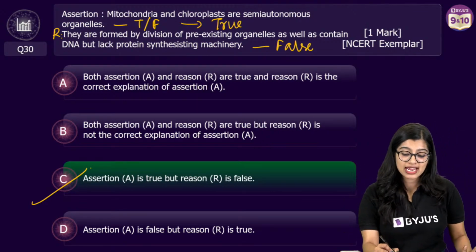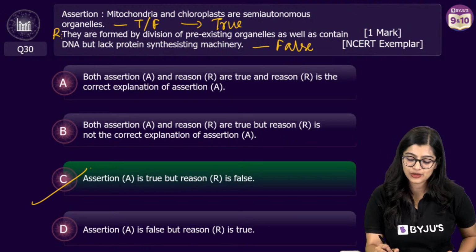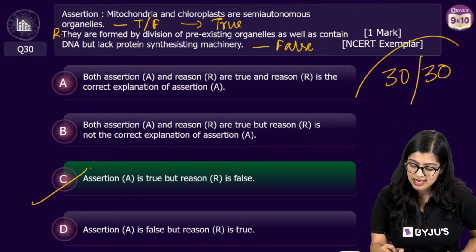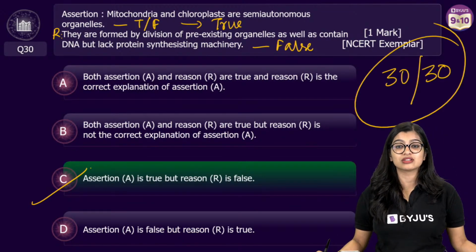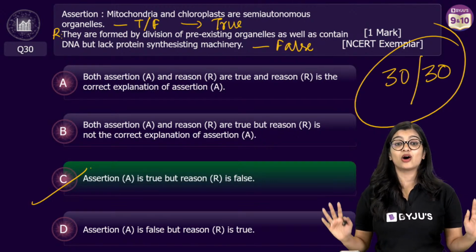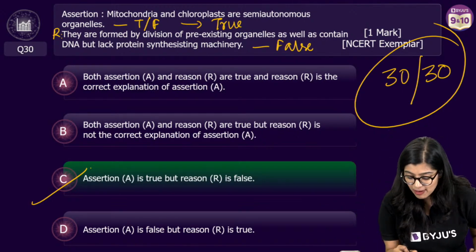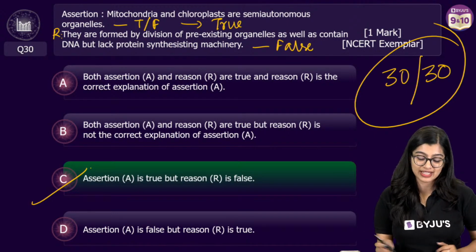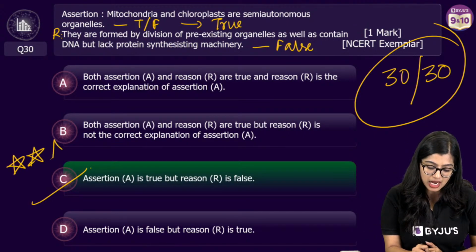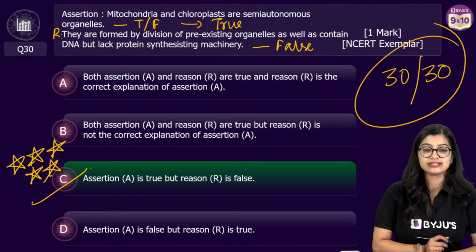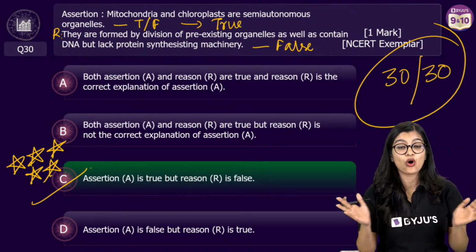So with this everybody, in 1 hour 5 minutes, we finished 30 questions and all of you here scored 30 out of 30. So with this everybody, of course, I'm somebody who likes giving stars. So 5 stars to all my students, right? 5 stars for all of you.